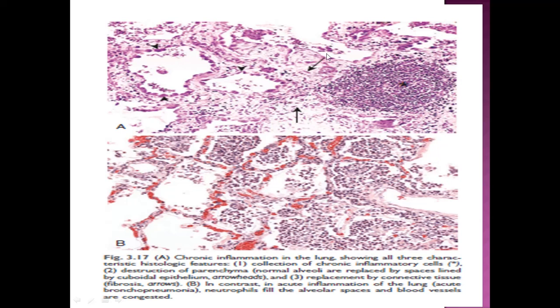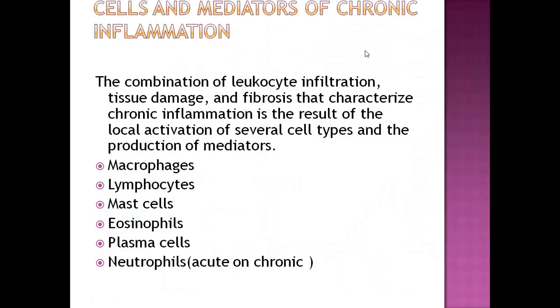But in picture A, arrows point towards fibrosis that is characteristic of healing and repair. Here are some lymphoid aggregates, chronic inflammatory cells, and there is widespread destruction of alveoli. You can appreciate here, there are alveoli. You can see outlines of the alveoli, but here all the alveoli are destroyed.